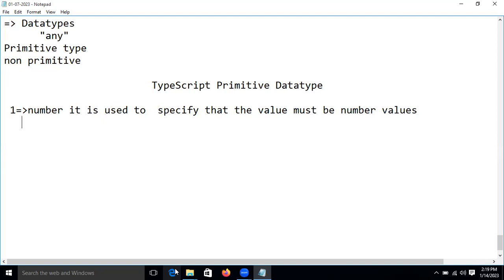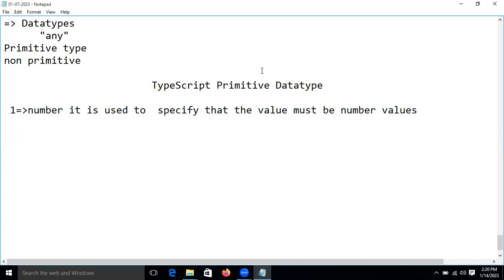But how do we declare this number type in TypeScript, guys? Don't take it lightly, because if you take TypeScript lightly, then Angular will not come. You will not understand even small things in Angular. If you learn from someone who enters directly into Angular, that means half the knowledge. If you want full knowledge in Angular, then you need to learn TypeScript. Without TypeScript, there is no Angular.